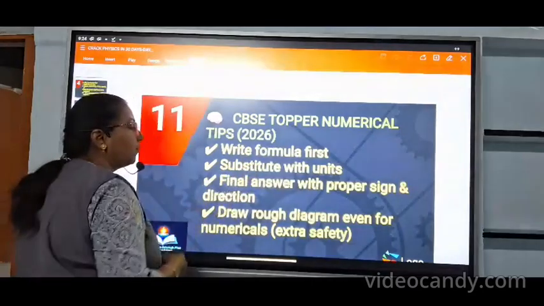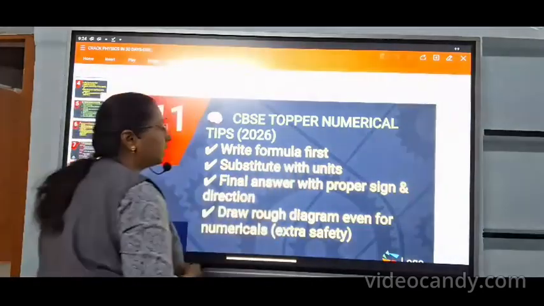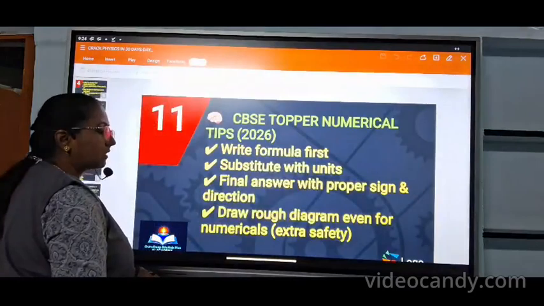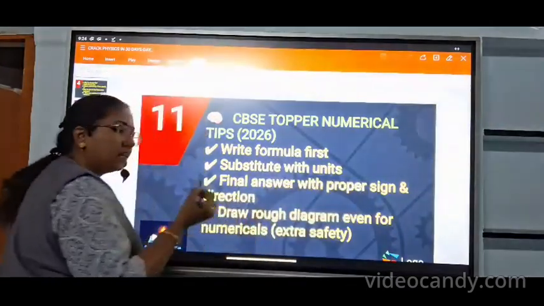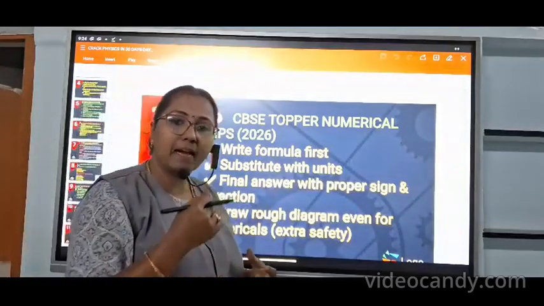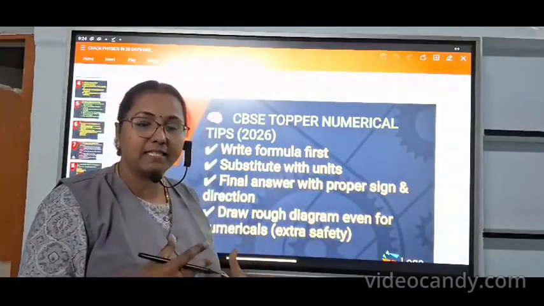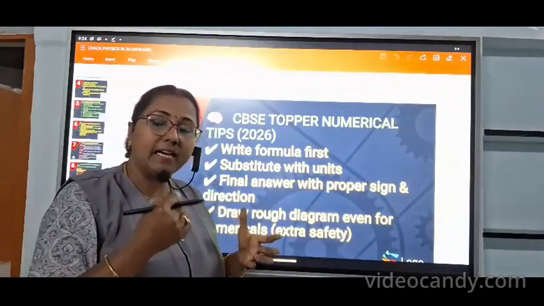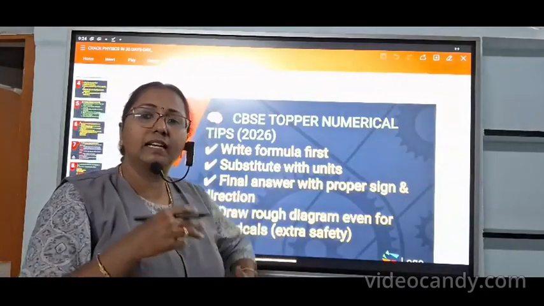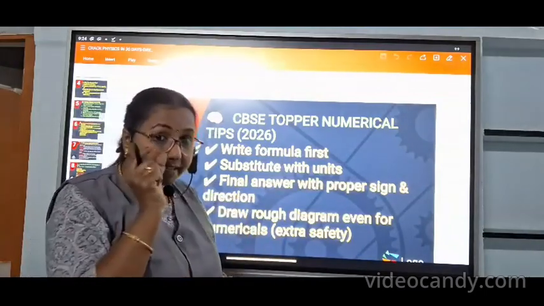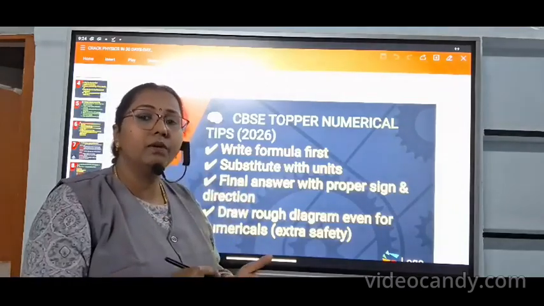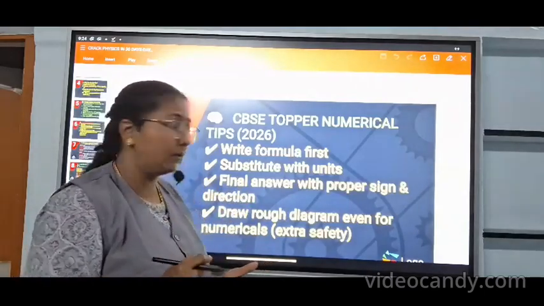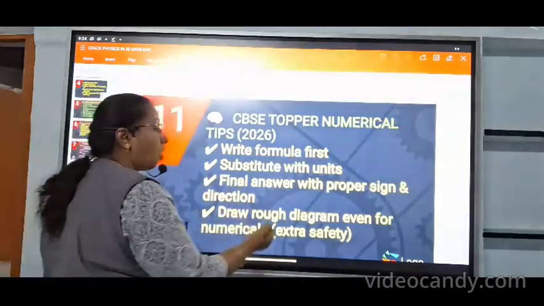Substitute the values and give the unit according to the asked question, and the final answer with the proper sign. Whether it is attractive, the minus sign, repulsive, the plus sign, or the minus direction, that sign convention, whichever they ask in the numerical problem, according to that you have to give the sign notation. Okay, it's very important.